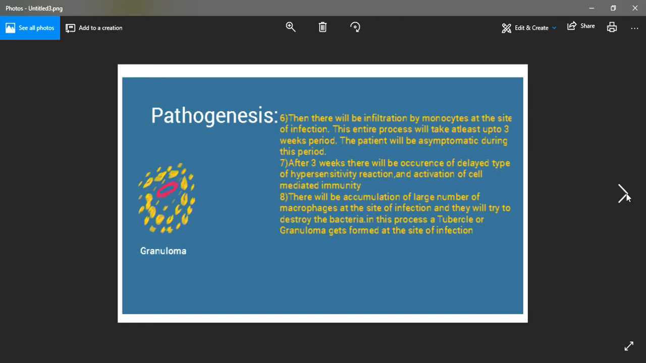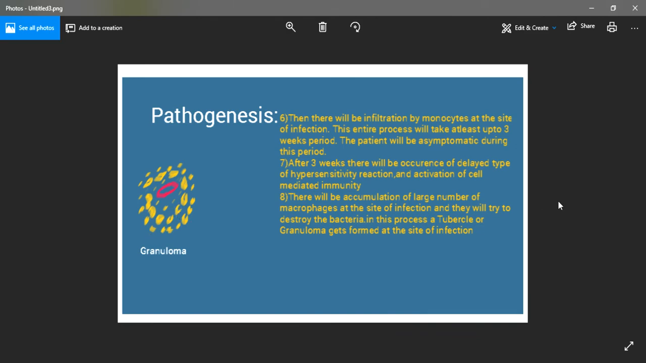Now, after these 3 weeks, the cell mediated immunity or the delayed type of hypersensitivity reaction kicks in. With the activation of this delayed type of hypersensitivity reaction, there will be accumulation of a large number of macrophages at the site of infection. Now numerous macrophages will try to engulf that bacteria and localize that infection. This results in the formation of a characteristic or hallmark feature of pulmonary tuberculosis, that is formation of granuloma. So here in this image I have shown the granuloma.